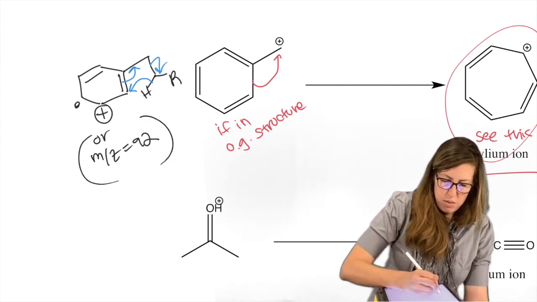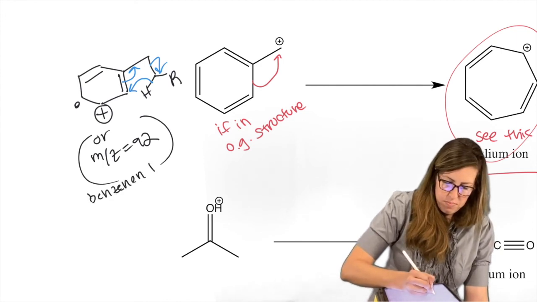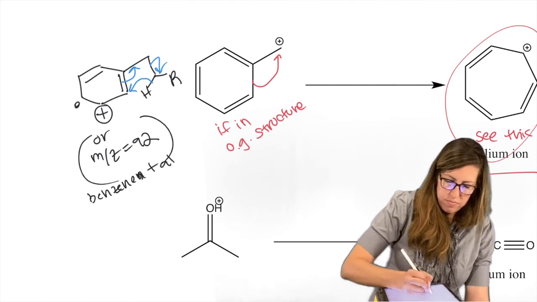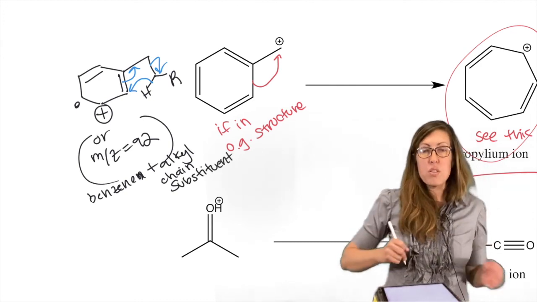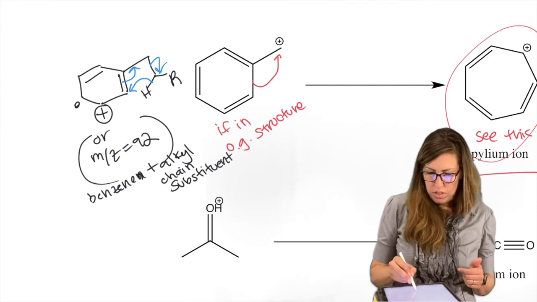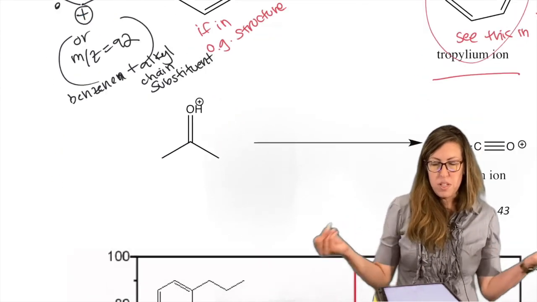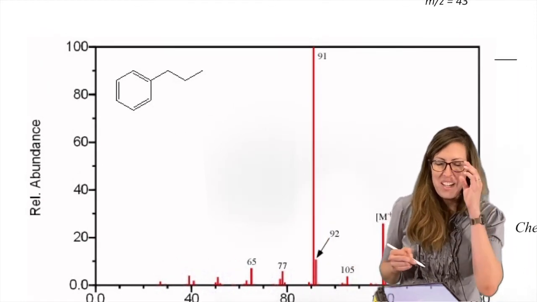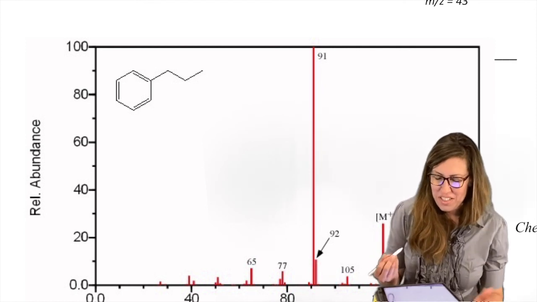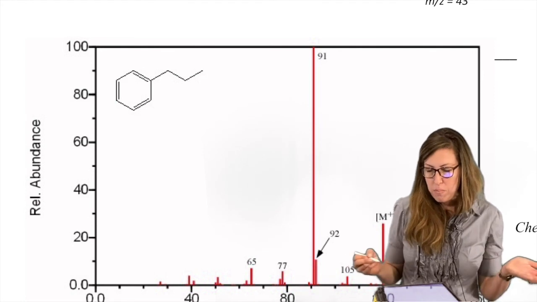That means a benzene plus alkyl chain substituent. So notice that's why I brought up this example, because a lot of times students want one or the other. Well, which one will I see? Well, look at how we saw both. 91 is the way more obvious one, but that 92 often accompanies it, and it's kind of mysterious. So that's why I bring that in. And then 77 we know is benzene. So we have already assigned most of those fragments.